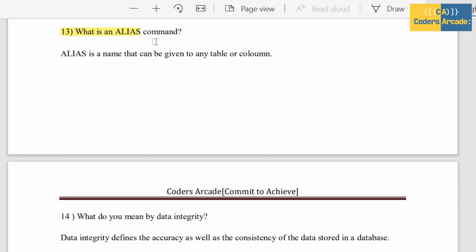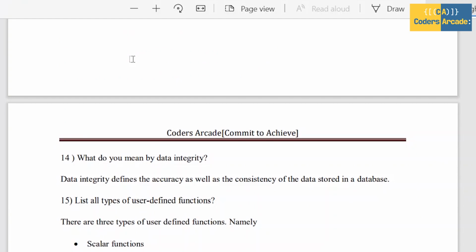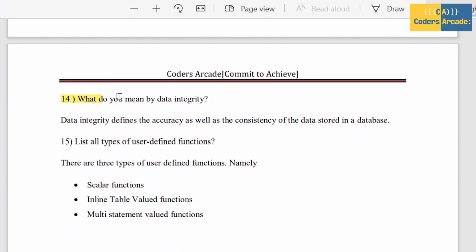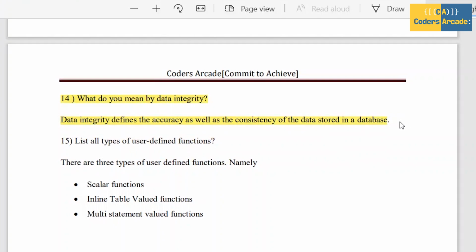And next move on to our 13th question. 13th question is, what is an alias command? Alias is a name that can be given to any table or column. This is called the alias command. And next move on to the 14th question. 14th question is, what do you mean by data integrity? Data integrity defines the accuracy as well as the consistency of data stored in a database. It also defines integrity constraints to enforce business rules on the data when it is entered into an application or a database. This is called data integrity.